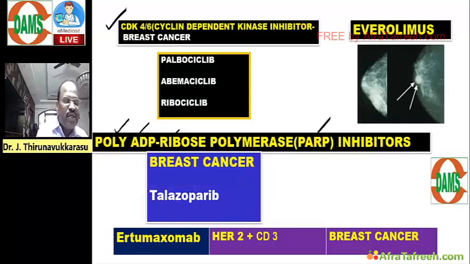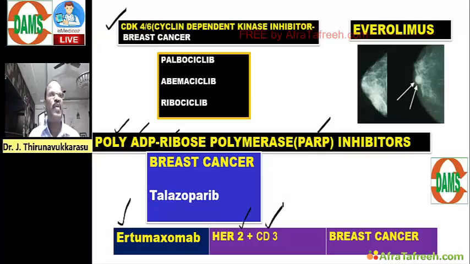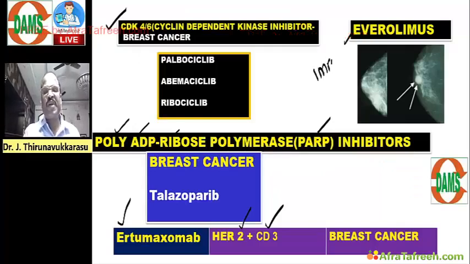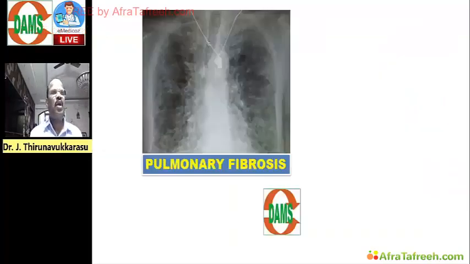And then the latest, a HER2-targeting bispecific against HER2 and CD3, useful for breast cancer. And one more point, doctor, we have one thing called everolimus. Everolimus is actually an immunosuppressant that is also useful for treatment of breast cancer. Very important. Next, look at this.